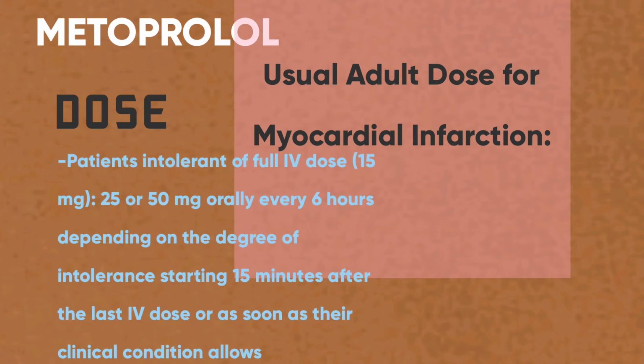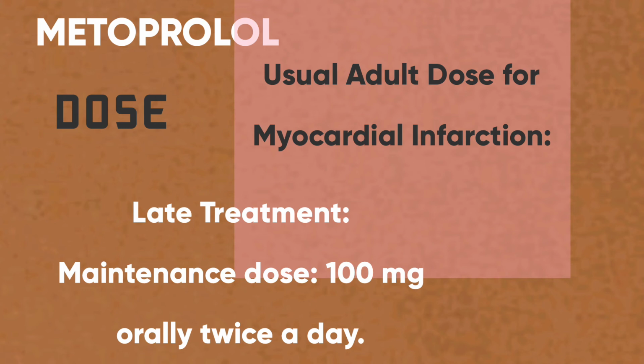As for the patients intolerant of the full IV dose, that is 15 mg, for them 25 or 50 mg orally every 6 hours depending on the degree of intolerance, starting 15 minutes after the last IV dose or as soon as their clinical condition allows. As for the late treatment, the maintenance dose is 100 mg orally twice a day.